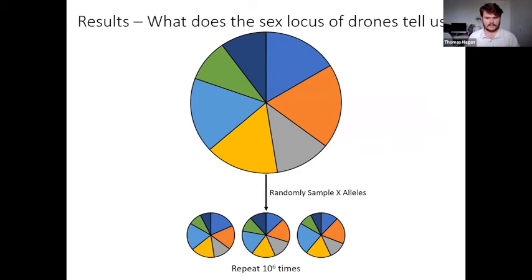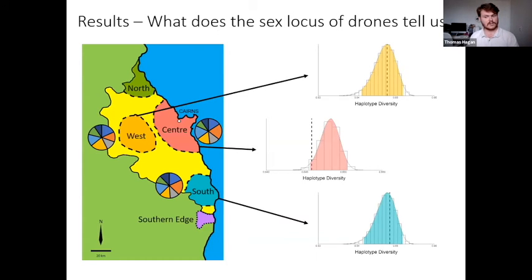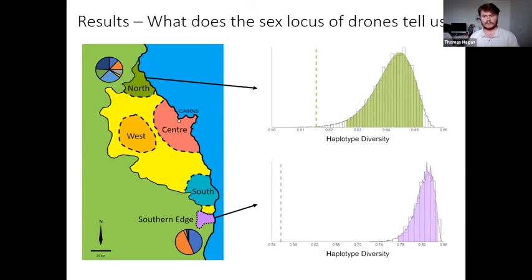We then repeated this sampling process 1 million times to get a distribution of haplotype diversities, much in the same way that you would maybe do with the Fisher's exact test. We then compared the observed haplotype diversity, which is the dashed line on these figures, to see whether they lay within the most common 95% of values in the distribution. And if not, we considered the subpopulation to be significantly different than the total population. From this analysis, we found that the central, western, and southern subregions did not differ significantly from the total population. However, once again, we found that the northern and southern populations did, and quite strongly.